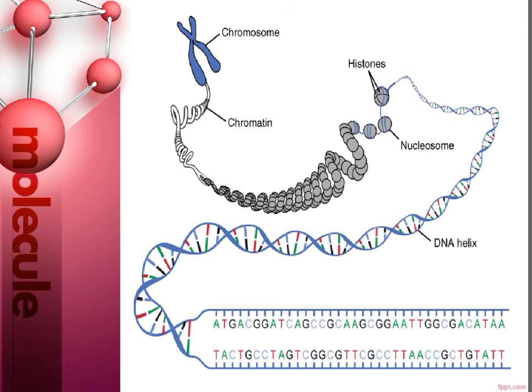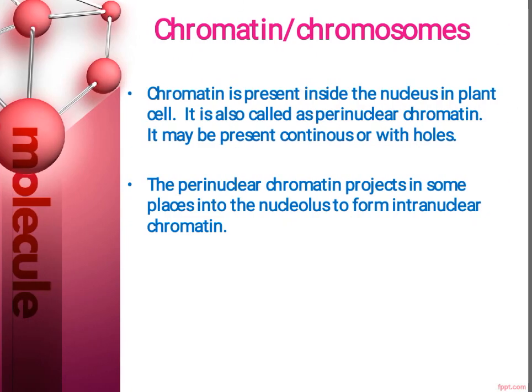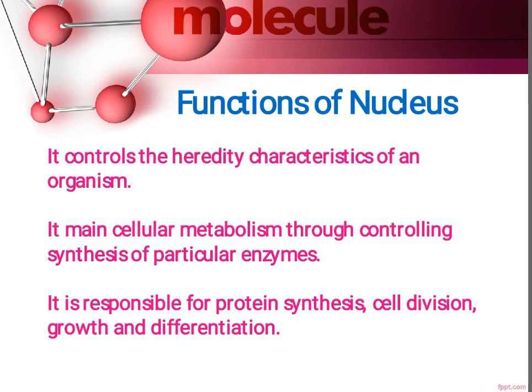Now we will proceed further with the next information, and that is the functions of the nucleus. Our title of presentation is structure and functions of the nucleus. Here we have finished with the structure of the nucleus.